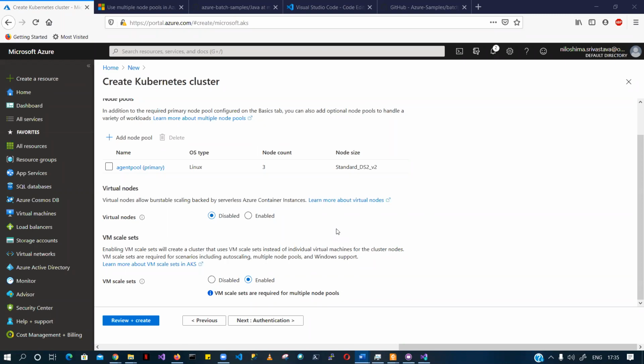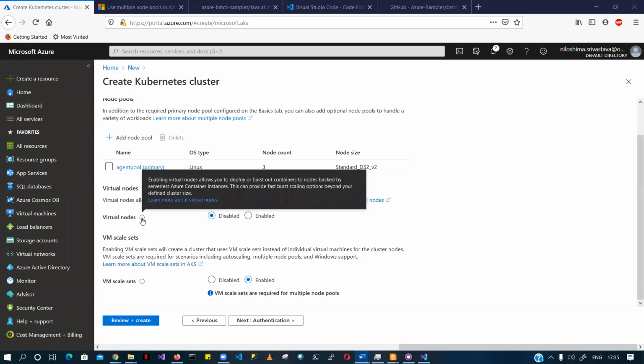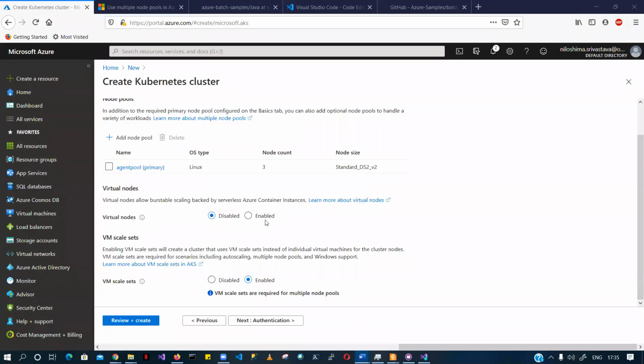We have discussed the scale in and scale out functionality. So I don't want virtual nodes to be enabled. You can go ahead and read that. If you want fast burst scaling, you would probably have to enable it, but I don't need it.